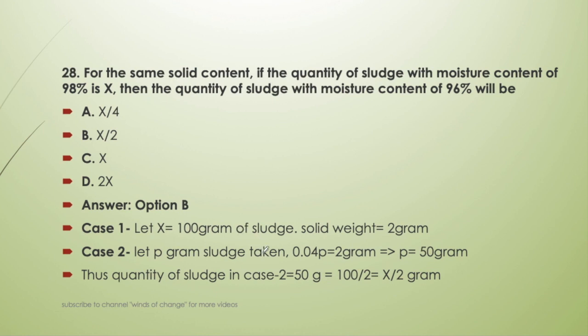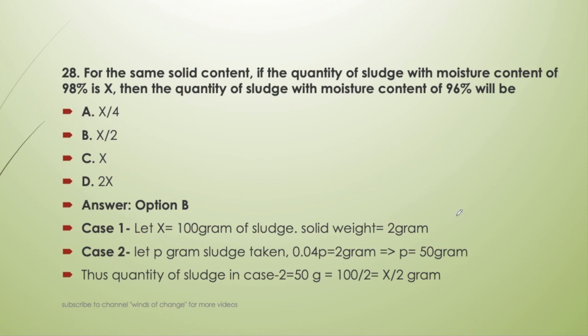Now in the second case, the solid weight is 2 gram and the proportion of solid is, let p gram sludge be taken, then the proportion of solid will be 100 minus 96, that is 4%, that is 0.04 p is 2 gram. So this p value, that is the quantity of sludge, will be 50 gram. Initially in the first case it was 100 gram, now it is becoming 50 gram. So we can easily say that it has become half. So the quantity of sludge in the second case will be X by 2, that is option B will be correct. If this type of question is asked, then we will do it in this manner only.